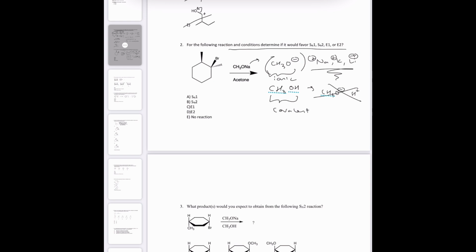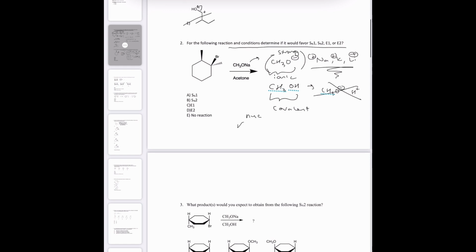Okay, so CH3O minus dissociates into this, so that means it's a strong nucleophile, so it's going to go to the two sides, SN2 or E2. Primary or secondary leaving group is necessary for SN2.